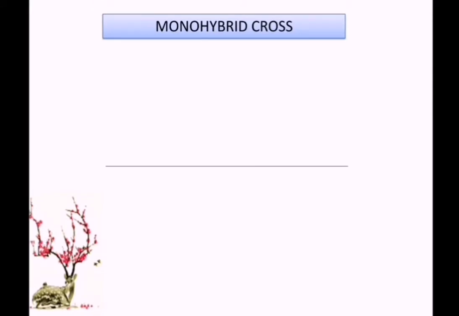Then the first time, he selected a single pair of contrasting characters for his cross. That's why it got the name monohybrid cross. The first time he selected a tall plant with a short plant. That is the contrasting character. So the tallness and shortness we could see, so we can call it the phenotype or the phenotypic character. Then we have capital T for the tallness, that is the genetic component of the tall plant, and small t, that is the genetic component of the short plant.